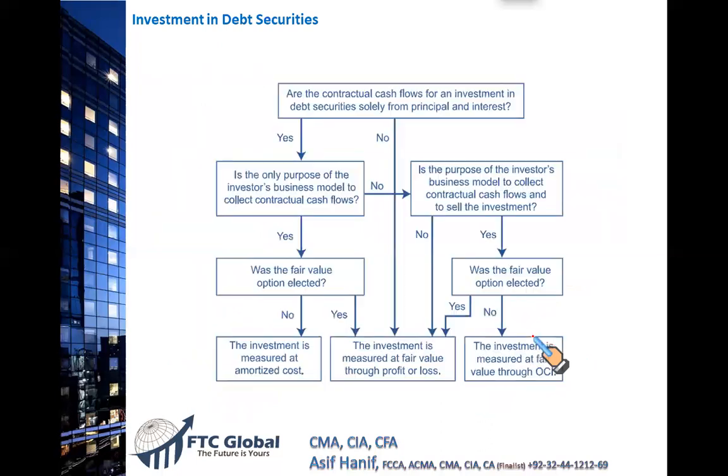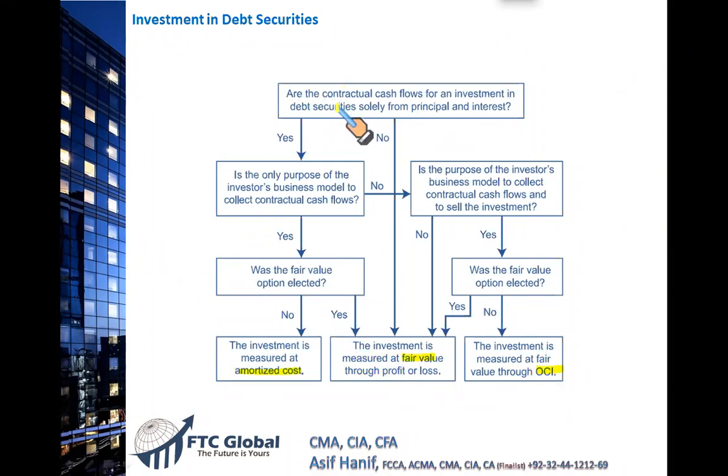Now, there is a beautiful table given that sums up in a very unambiguous way whether your investment will be treated at an amortized cost, whether it will go through fair value through income statement, or should it be OCI. It's a wonderful layout. Let me explain this to you in detail. All right, now please be with me. This is the flow chart, the decision table that will help you greatly in deciding whether the investment to be reported at amortized cost, or should it go through fair value, or should it go to OCI. Wonderfully arranged.